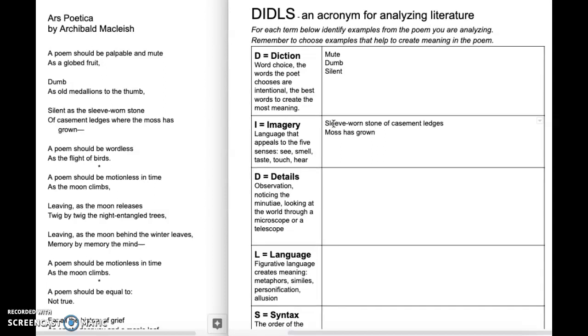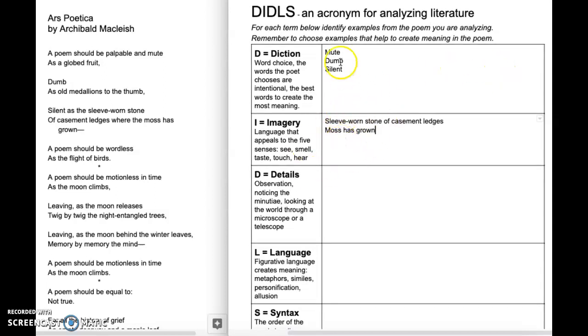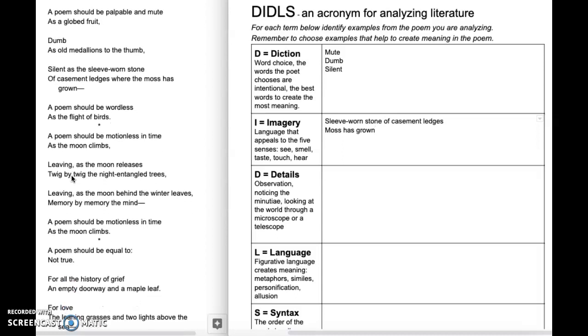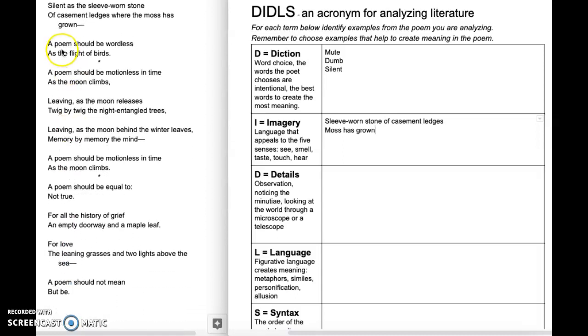In the next, which again, they're silent, this is something that makes no sound, but there's something interesting, something attractive about it. And we know that because people take photographs of things like this in downtown Charleston. The next lines suggest a poem should be, here we have it again, wordless, "as the flight of birds" is an image.